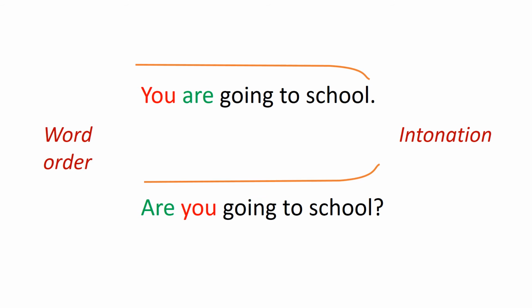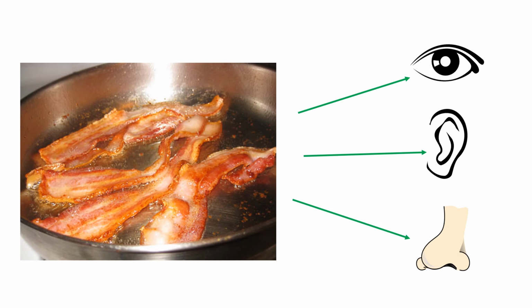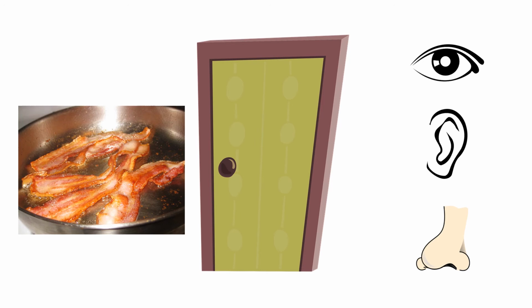All this redundancy may seem rather inefficient, but the fact is that it doesn't actually cost much to put it in, and it helps us with cognitive processing. It's especially helpful when, as often happens, part of a message is garbled or lost. For example, if someone is cooking bacon in the kitchen and you're in the living room, even though the visual information is no longer available, you can still get the message that bacon is on the way via the auditory and olfactory channels. That information is coming over multiple channels also gives us the option of choosing not to use all of them to get our message across.